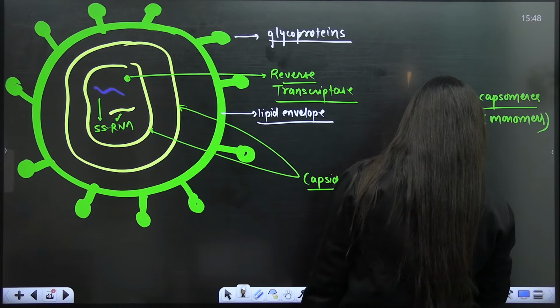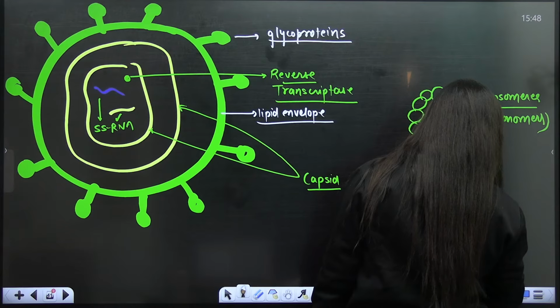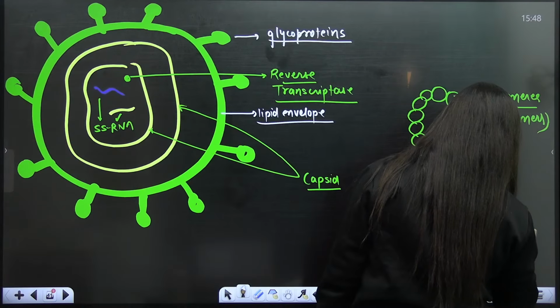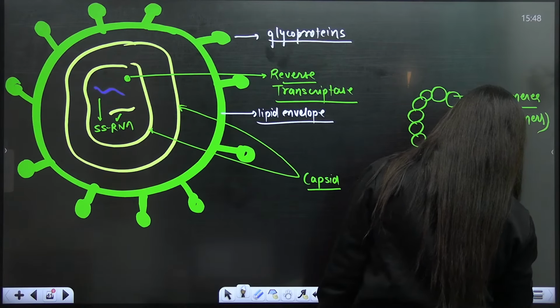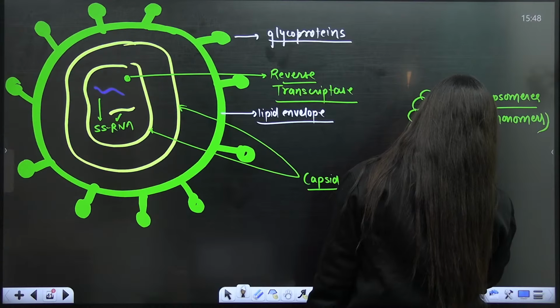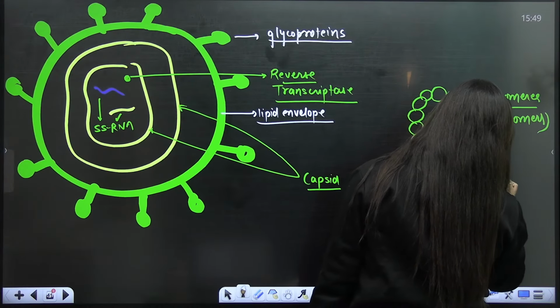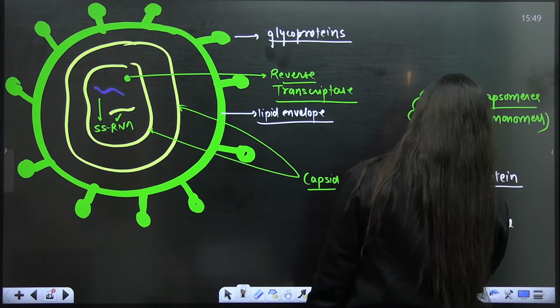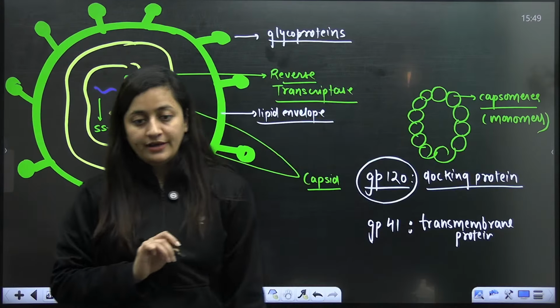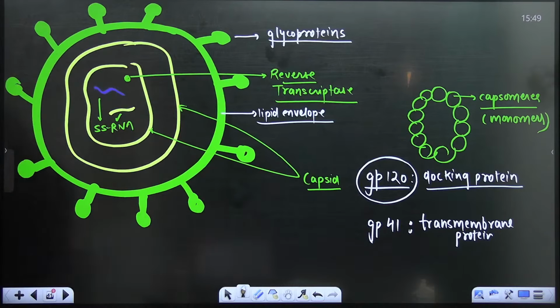This one is the transmembrane protein. This one is the docking protein. Please mark this: this GP120, one second, guys.